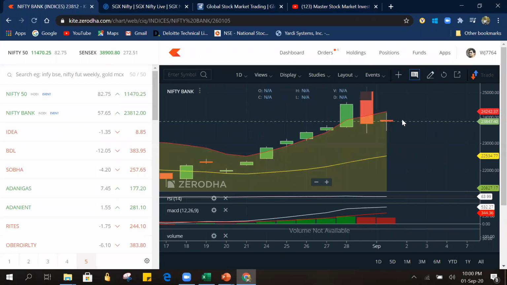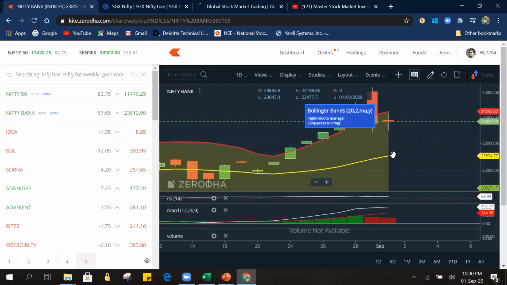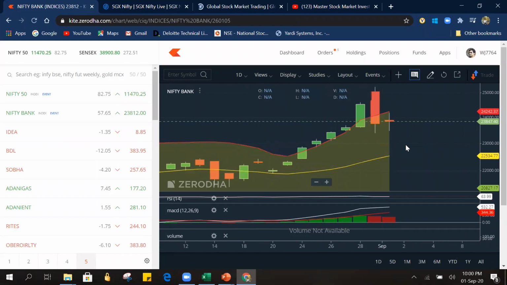So we can say that Bank Nifty has underperformed post-COVID, and we will see another rally if things turn positive for the market, especially if the news is positive. For tomorrow's Bank Nifty, I am expecting a bearish candle, or else one more doji or spinning top moving sideways. I am saying that it may move sideways, is what I am thinking.